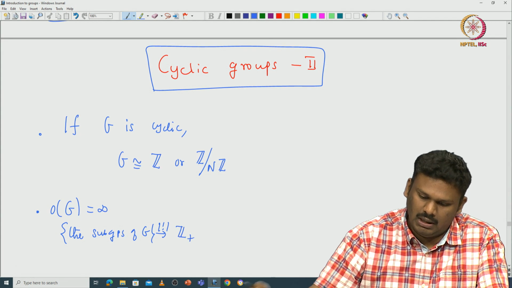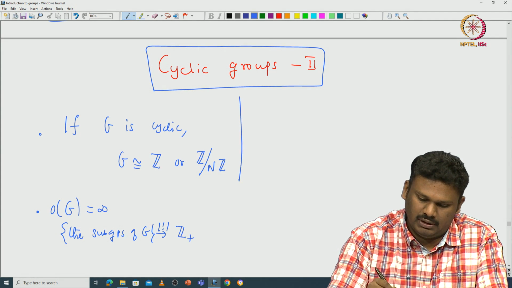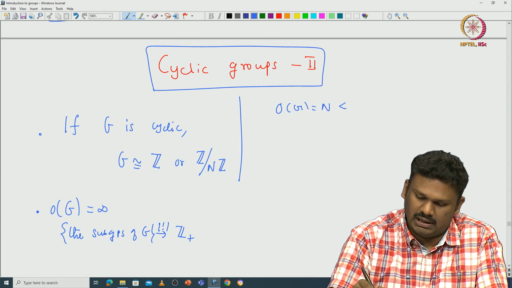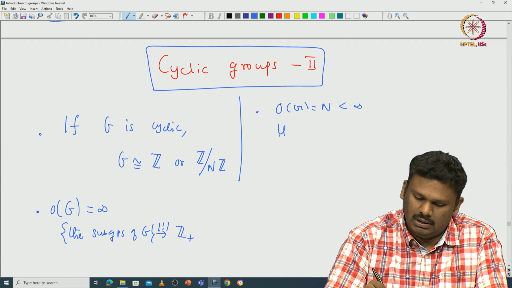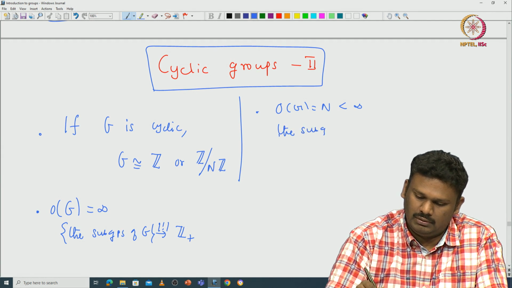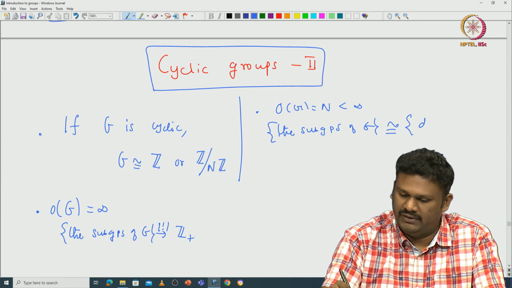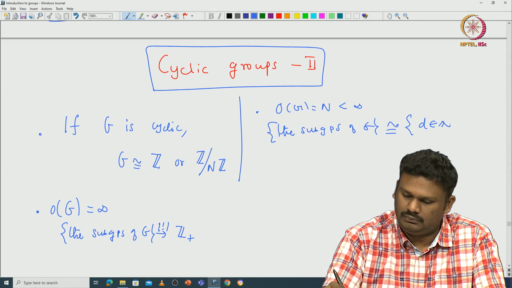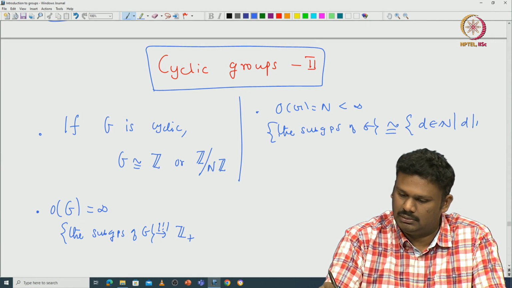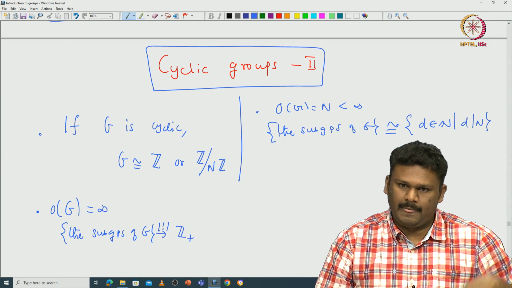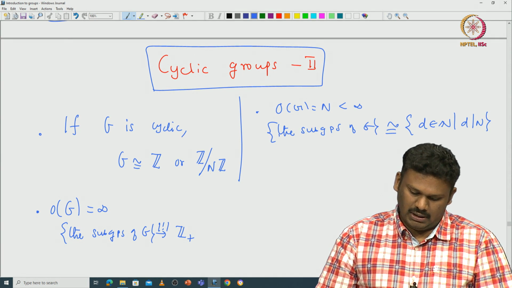And we also proved that if G has finite order, exactly capital N, then the subgroups of G have a one-to-one correspondence with the divisors of N. So this is something we already proved.